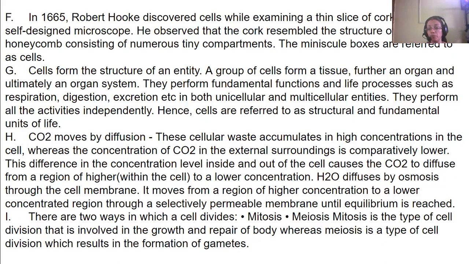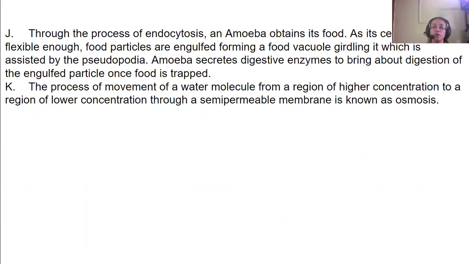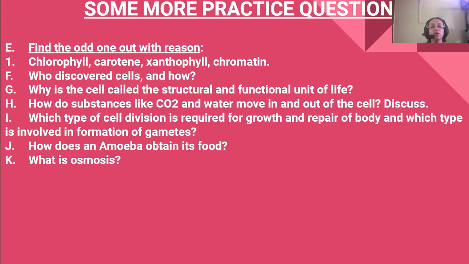So first is mitosis, where the cell divides for growth and repair of the body. Whereas for formation of the gametes, meiosis takes place. In meiosis, the gametes get half the number of chromosomes. But in mitosis, the chromosomes divide into equal numbers. Okay.